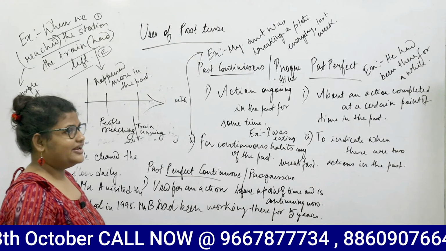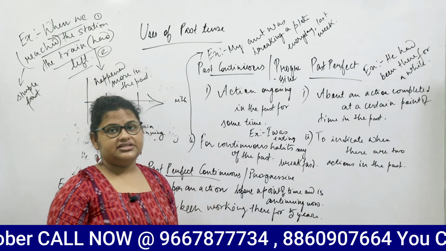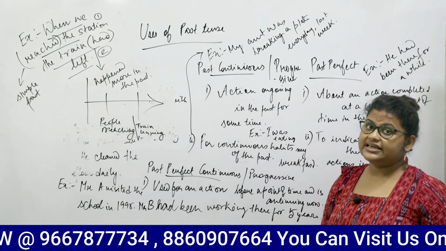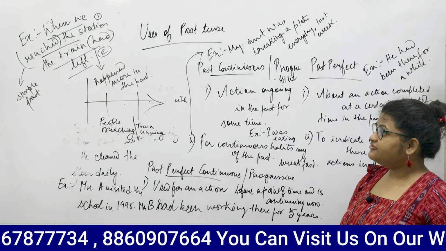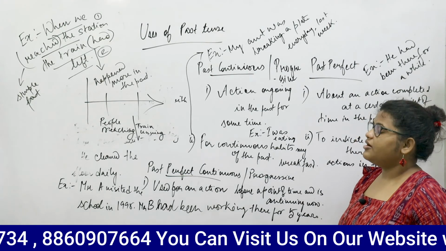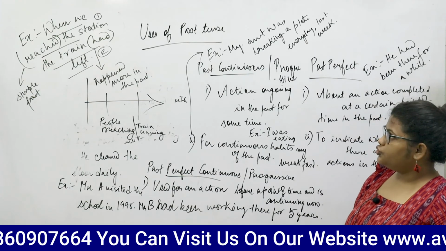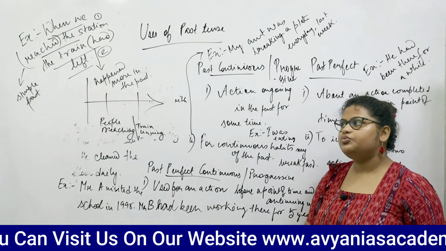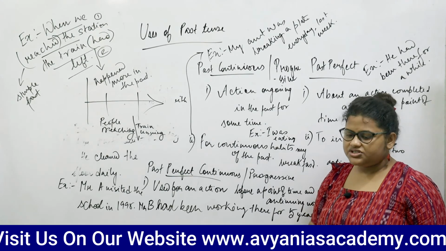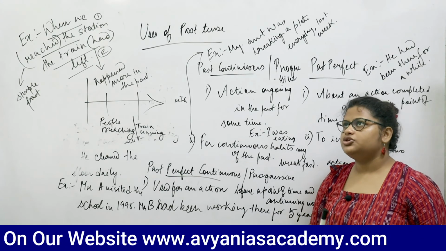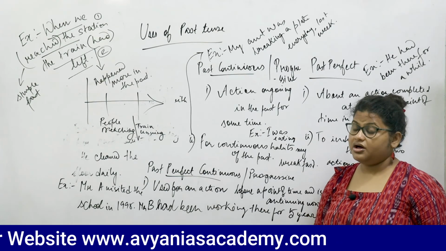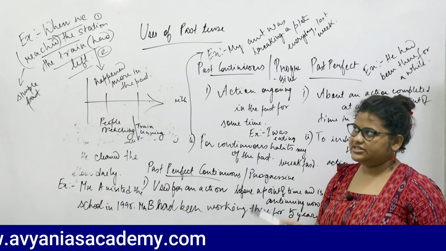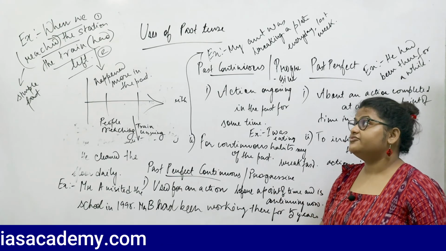So a quick recap of what we did today is we dealt with the uses of the past tenses in the simple past, the progressive, the past perfect and the past perfect continuous. So we dealt with the situations and when we will be using one. First of all, do not use the adverb of time with the present perfect continuous. Always use it with the simple past tense. That is one strict thing that you must follow.